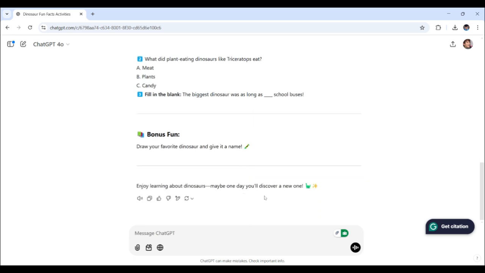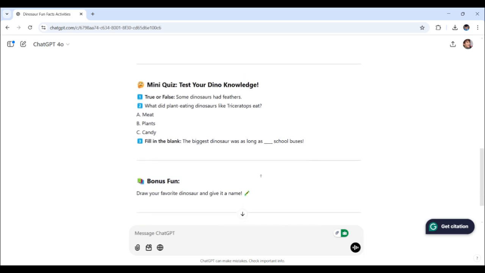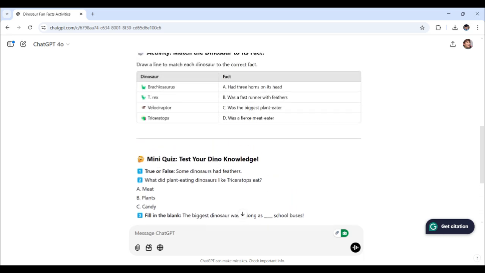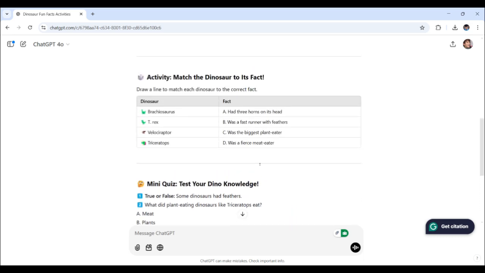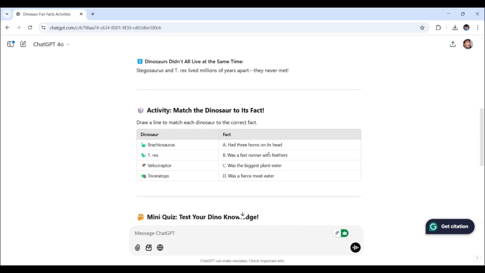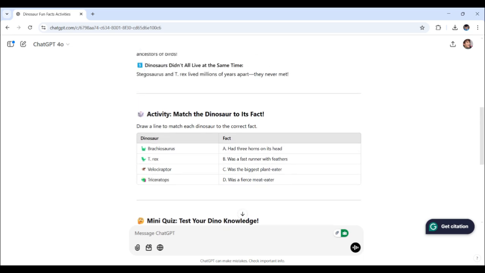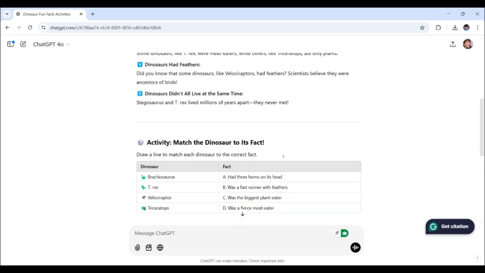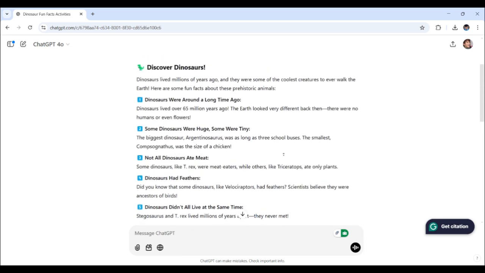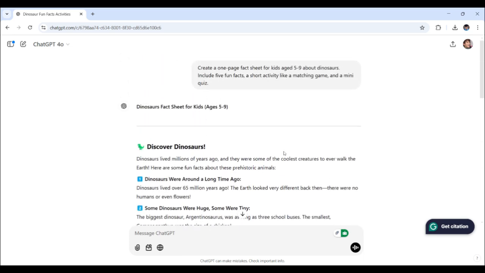And that's about it. So today we covered how to use ChatGPT to create interactive stories, educational games, structured lesson plans, and engaging fact sheets for children. The possibilities with ChatGPT are only limited by your imagination.